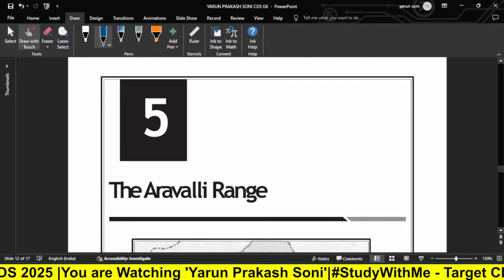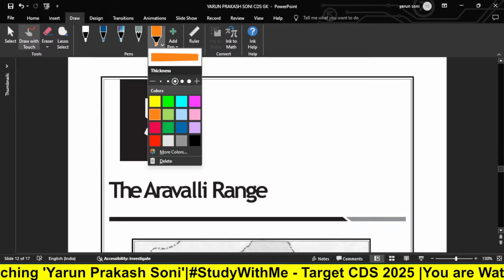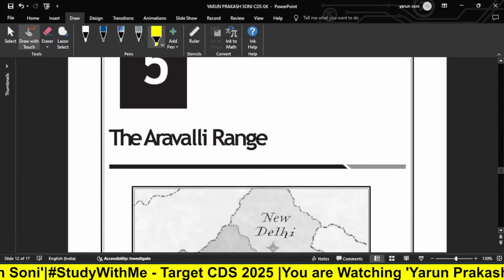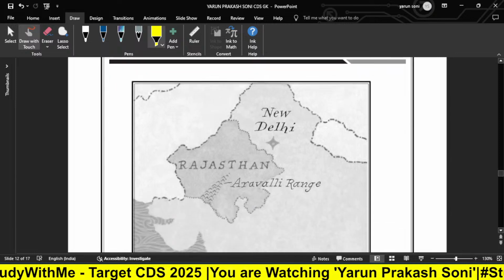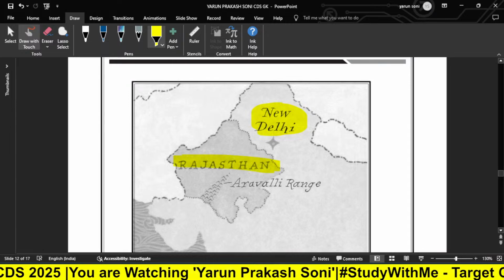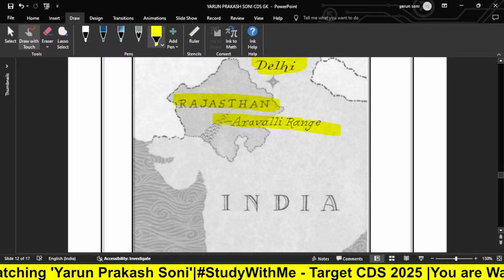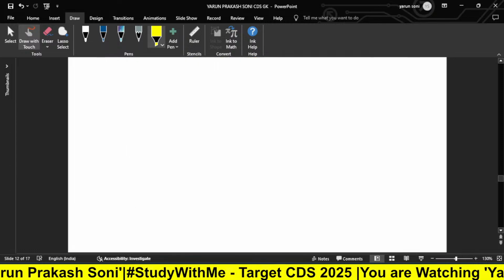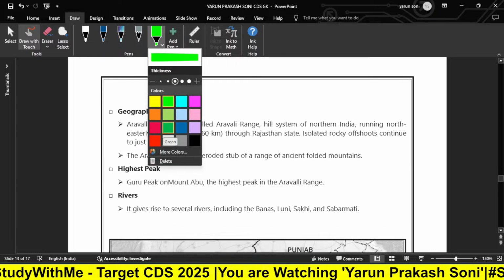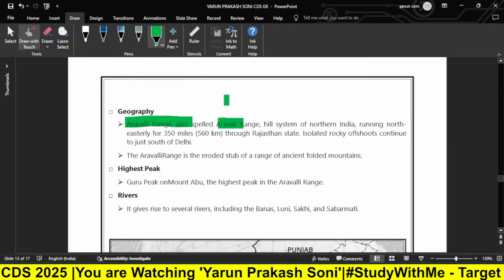Now we have the fifth chapter, which is the Aravalli range. It is an important one, so read it carefully or watch it carefully. The Aravalli range lies near Delhi, and it touches the Rajasthan portion as well. Here our Aravalli range lies. If we talk about the geography, the Aravalli range is also spelled Aravali.